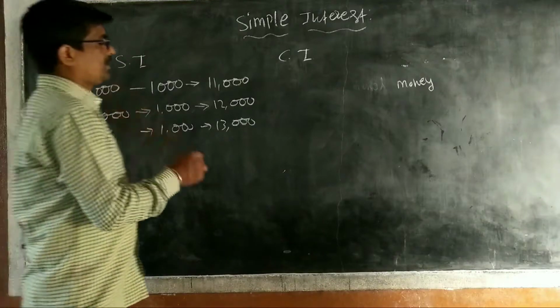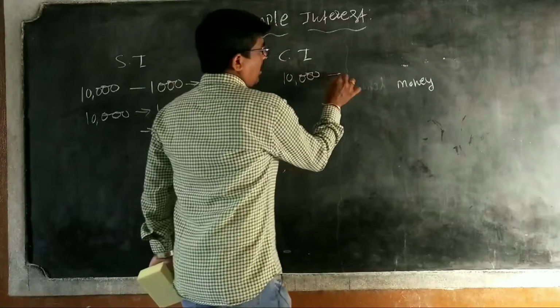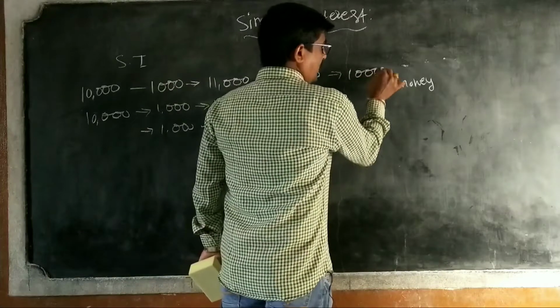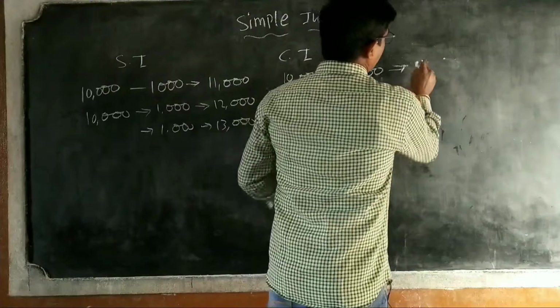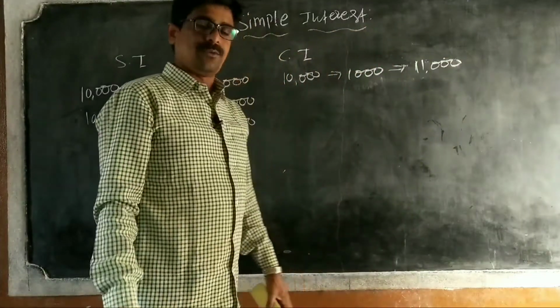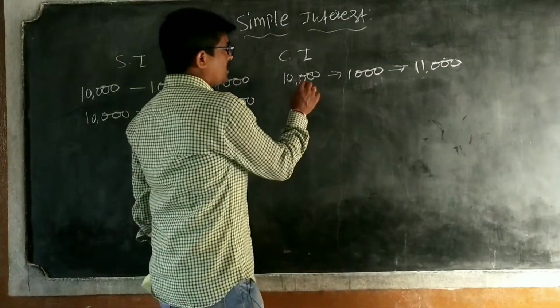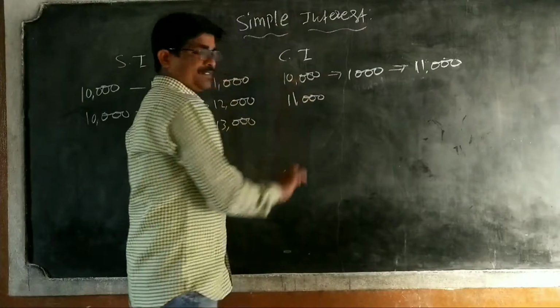Next, compound interest means first you take 10,000 rupees. The first year, there is 1,000 rupees interest. Total you have to pay 11,000 rupees. Next year, your principal becomes 11,000, not 10,000.